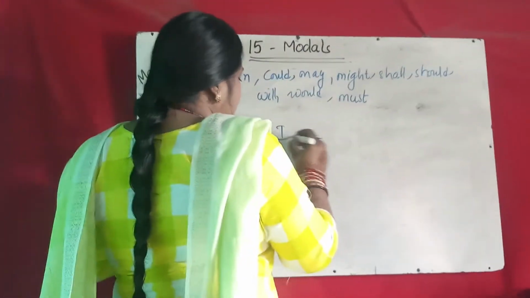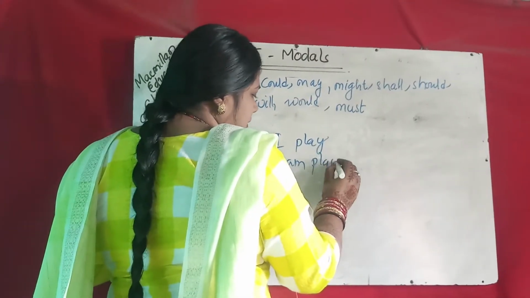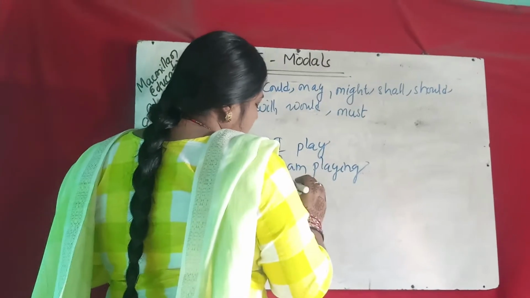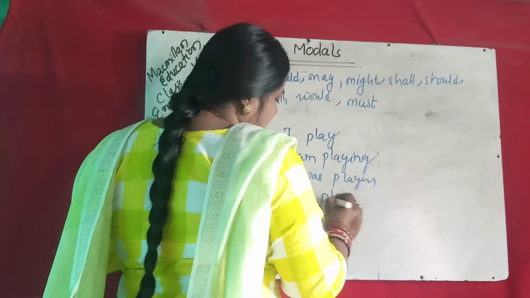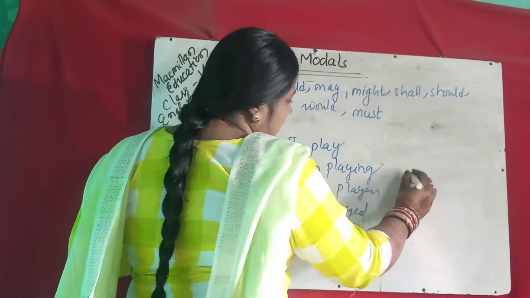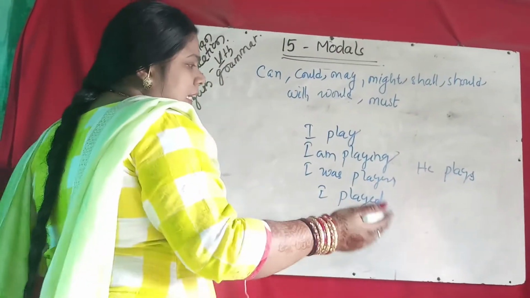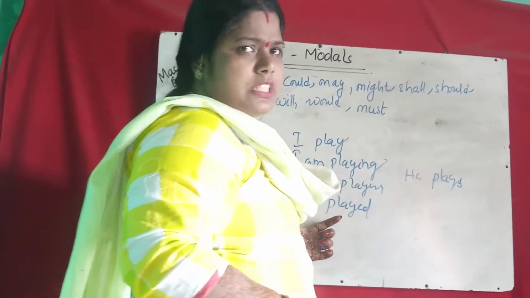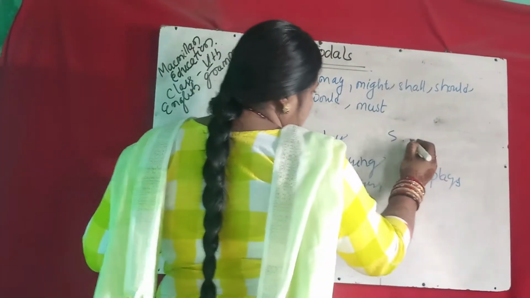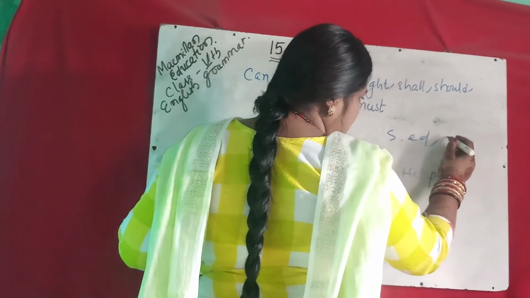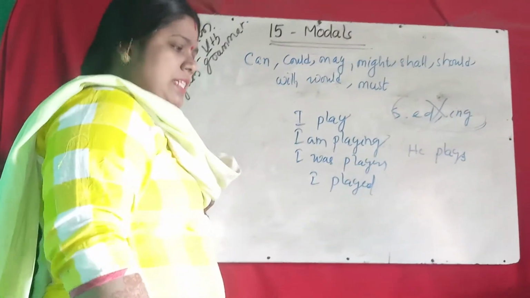Suppose we read I play. Or I write I am playing. Or I was playing. Or I played. Or he plays. Here ing, ed, and s are used when you use the simple auxiliary verbs. But in case of modals, s, ed, or ing is not used. So that is modals.